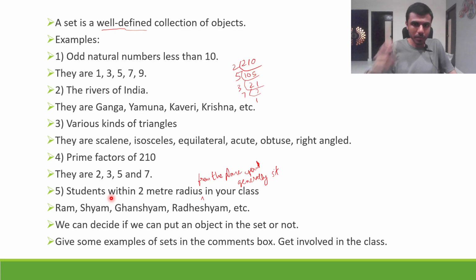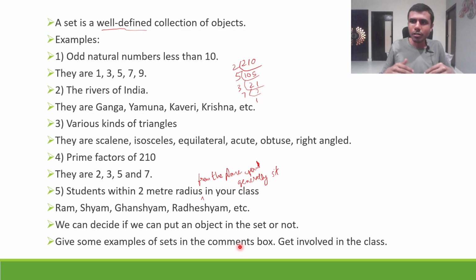Now next. Okay, now give some examples of sets in your comment box. Show me your creativity. Arey, this is the generation wherein innovation is coming day in and day out with artificial intelligence. Arey, don't go and type in Google and use artificial intelligence to give me some examples. No, I want you to think. Pause this video here. Think of at least 2, 3 examples of sets. Arey, it could be anything, Baba.